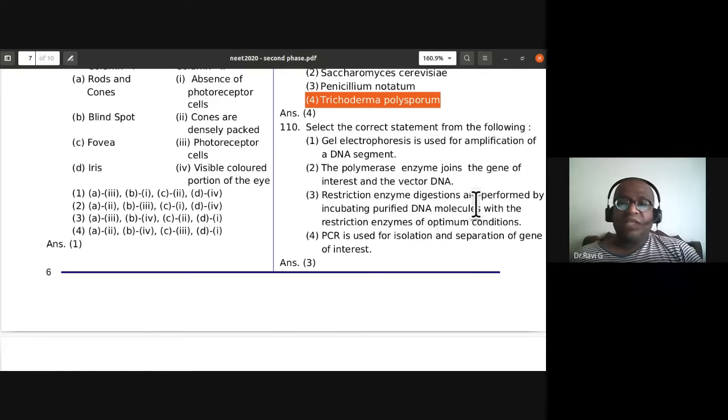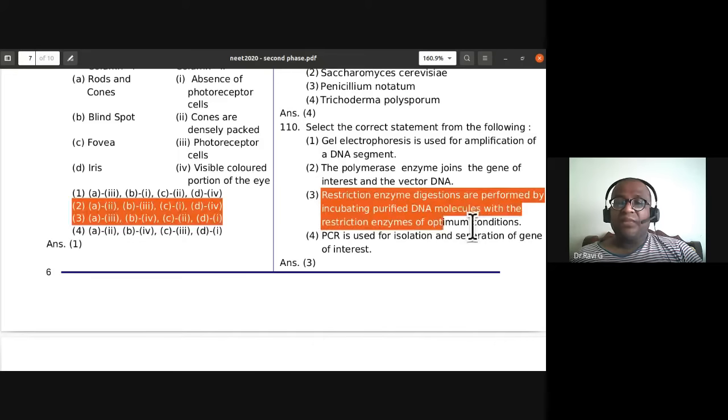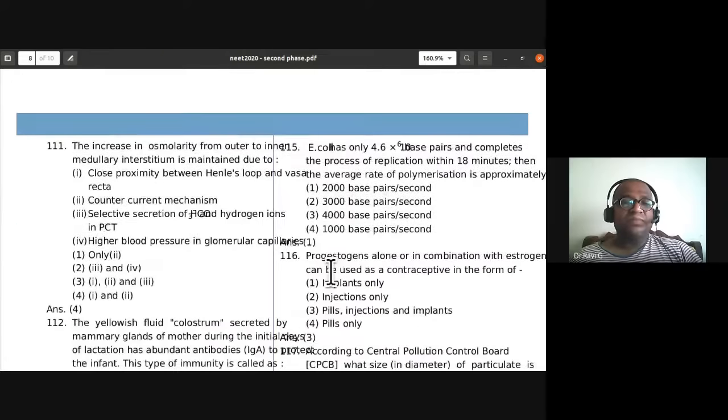Restriction enzyme digestions are performed by incubating purified DNA molecules with the restriction enzymes at optimum conditions. So this is the correct statement. PCR is used for isolation and separation of gene of interest. That is wrong. So the third one is the only correct statement. The remaining 1, 2, and 4 are incorrect statements.